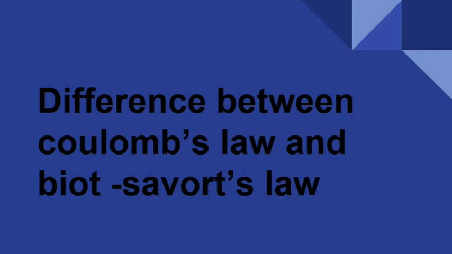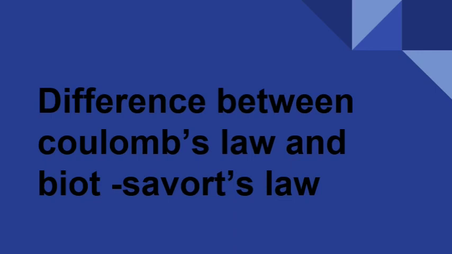Difference between Coulomb's law and Biot-Savart law is the next topic. Coulomb's law deals with the electric field, Biot-Savart law deals with the magnetic field. So to see about the difference between these two laws, we have to study about electric and magnetic field. Electric field, we have known it is produced by a charge and it is a scalar source. Magnetic field is produced by the current element IDL and it's a vector source. Because the flow of current has the direction, that's why it's a vector source.